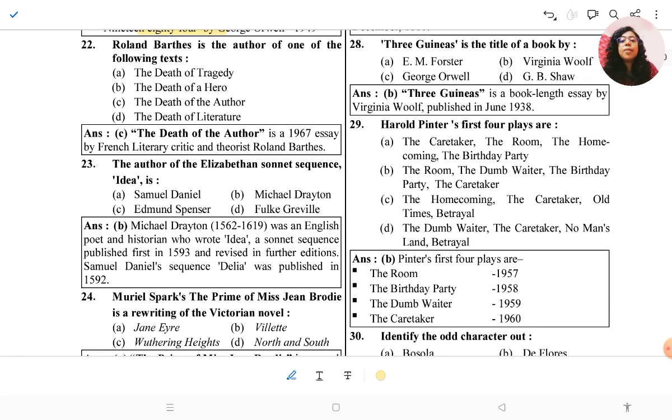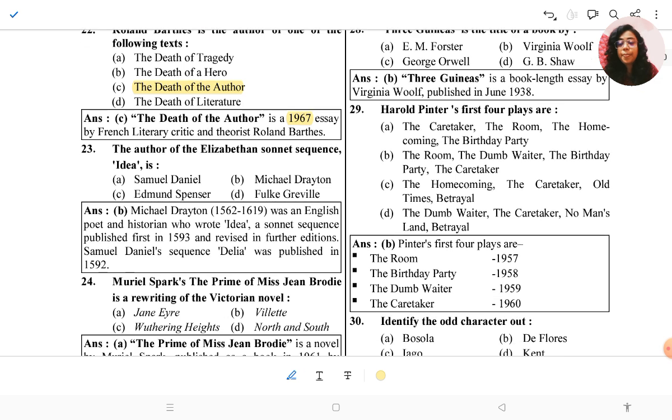Then Roland Barthes is the author of the following text. So Roland Barthes, you know that he published The Death of the Author. The Death of the Author is a 1967 essay. So please remember the publication date, 1967, essay by French literary critic and theorist Roland Barthes, which was published in 1967.